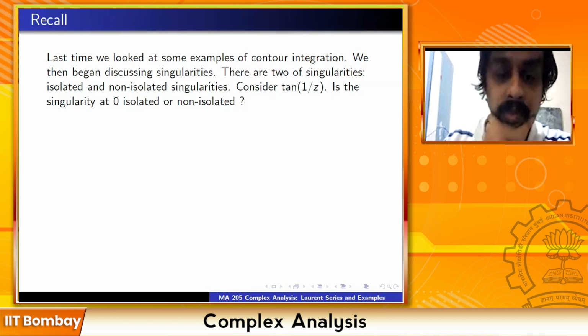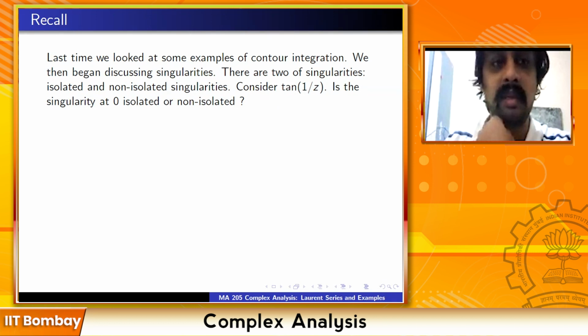Sir, can you explain this non-isolated part again? A singularity is said to be isolated if it is the only singularity and there are no singularities nearby. If I can find a neighborhood around that point in which that point is the only singularity, then you call it an isolated singularity.